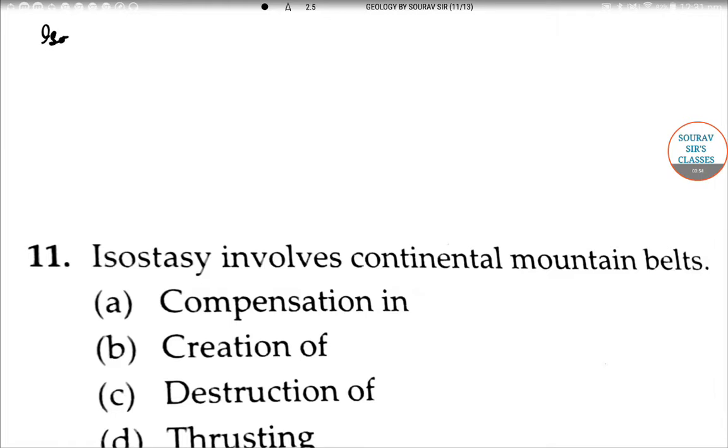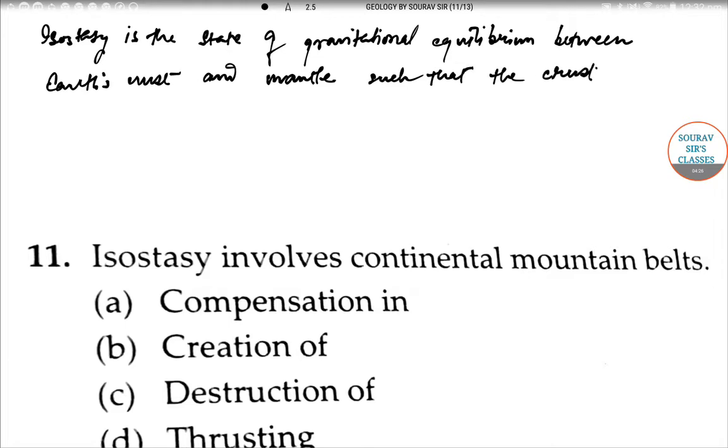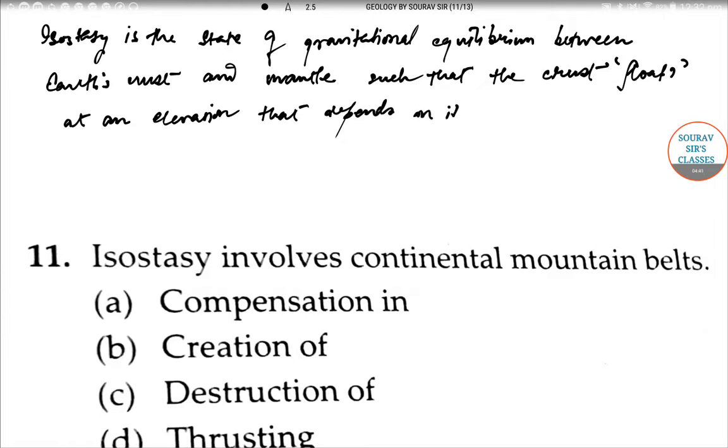Isostasy is the state of gravitational equilibrium between Earth's crust and mantle, such that the crust floats at an elevation that depends on its thickness and density.